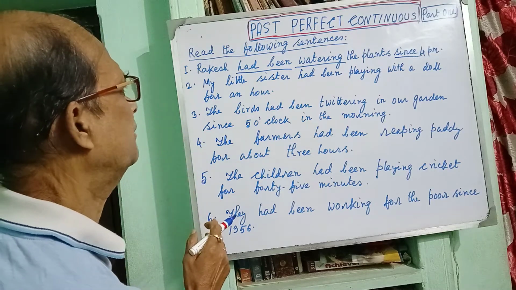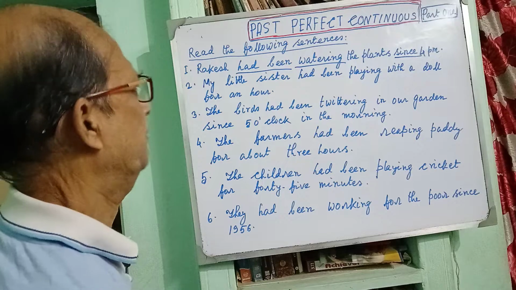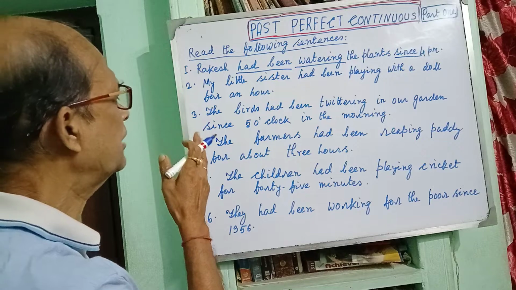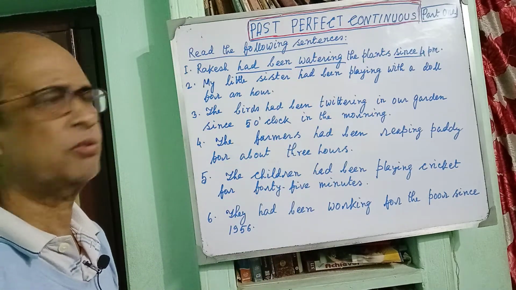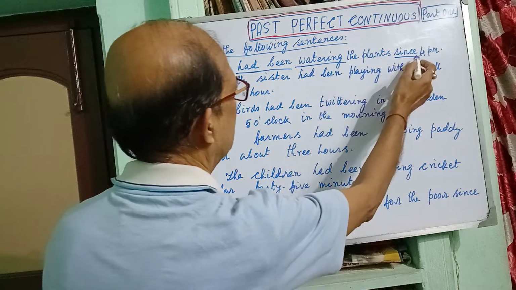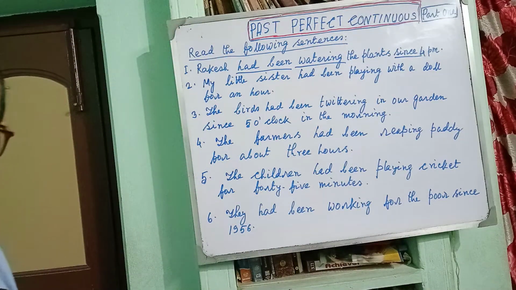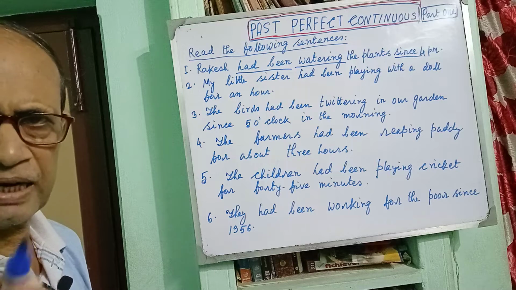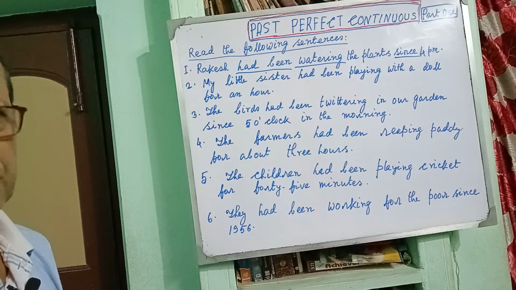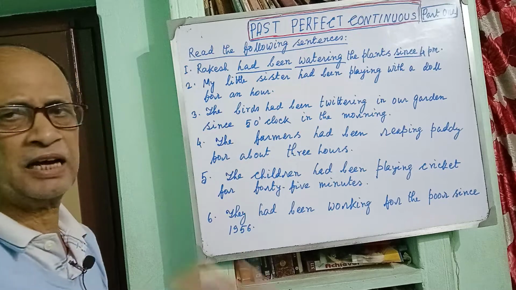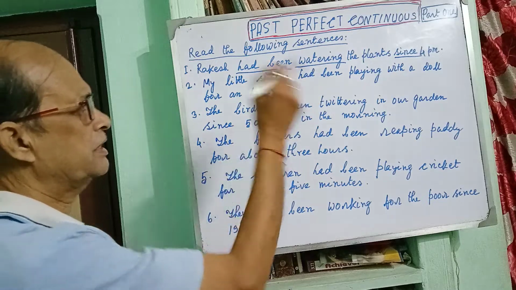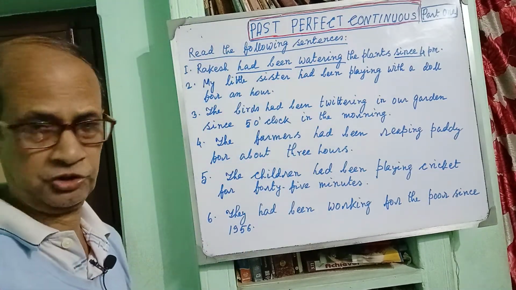Rakesh had been watering the plants since 4 p.m. So 4 p.m. is a specific time and it had been continuing, and that is why since has been used. Okay? So what is the formula? Subject plus had been plus finite verb or principal verb plus ing suffix, and if there is specific time or particular time, that is the point of time, since can be used, should be used.